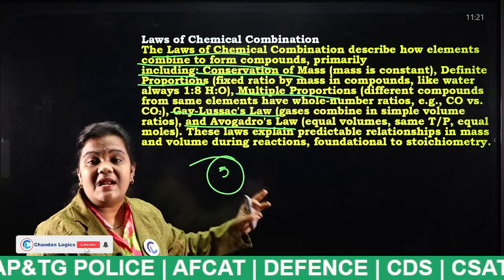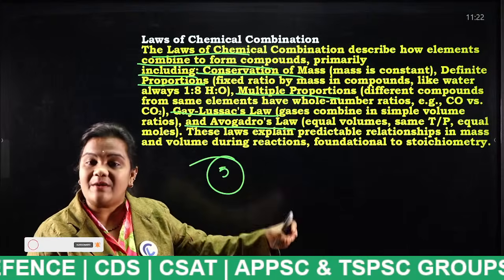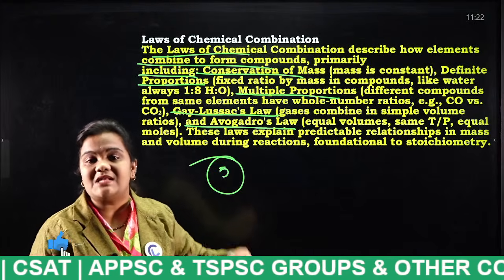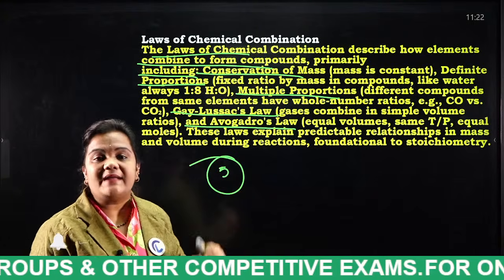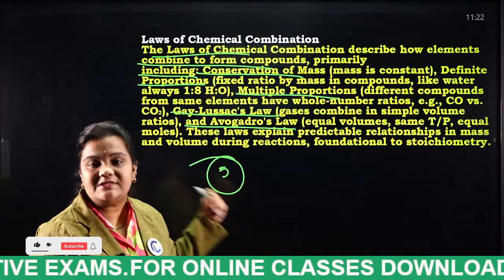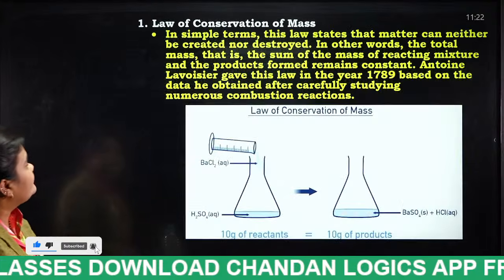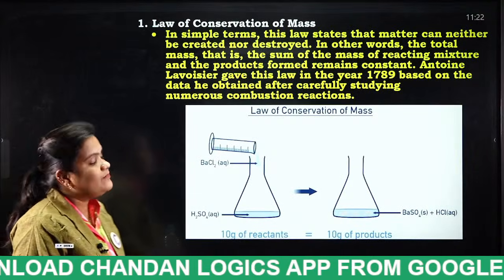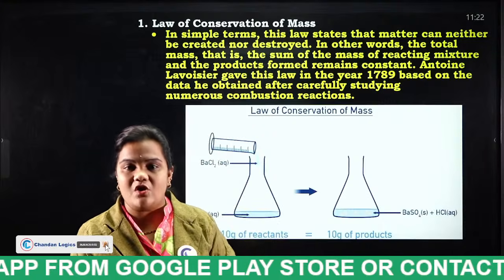So one is the law of conservation of mass, one is the law of definite proportion, the third one is the law of multiple proportion, the fourth one is Gay-Lussac's law, and the fifth one is Avogadro's law. Each and everything we are going to discuss in detail. Next, the first one, law of conservation of mass. We all know it very well. What is the law of conservation of mass?